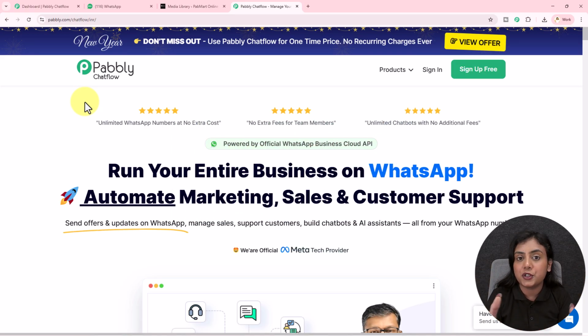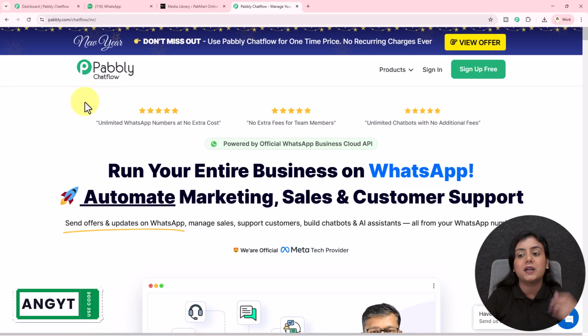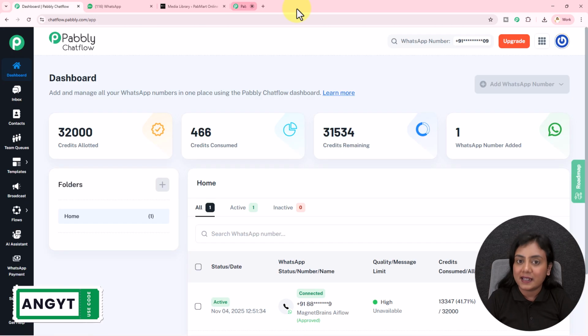Okay? If you're a new user and you do not have an account with us, do not worry, sign up for free from here and get 100 free credits every month to explore more features of Pabbly Chatflow, and then you can buy our plan. Okay, so now sign in, then you will see the dashboard of Pabbly Chatflow like this.